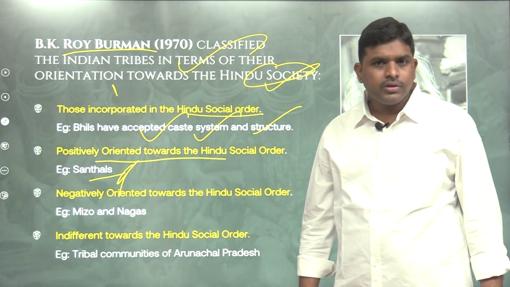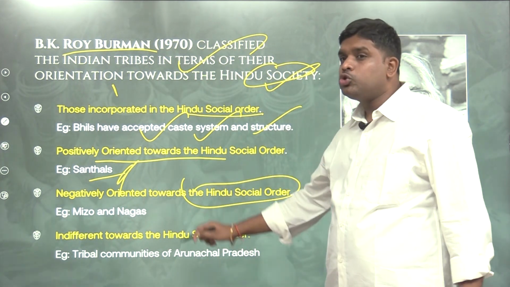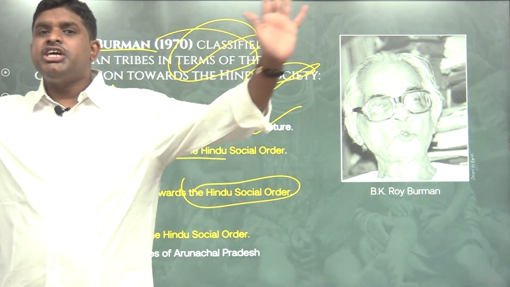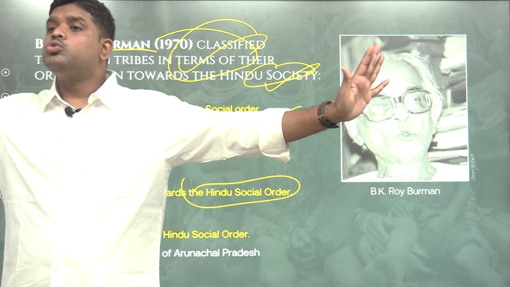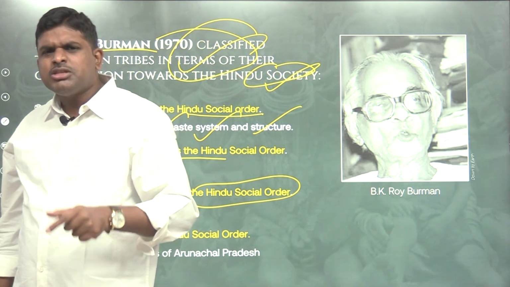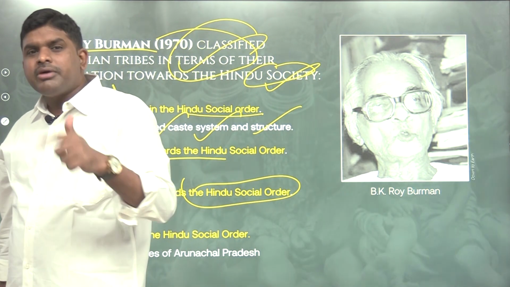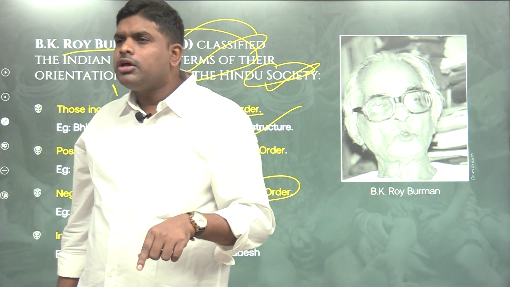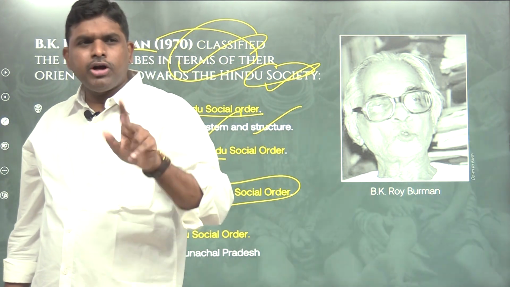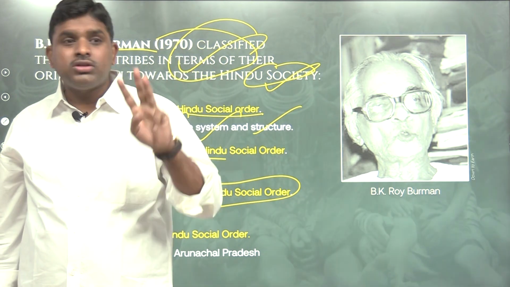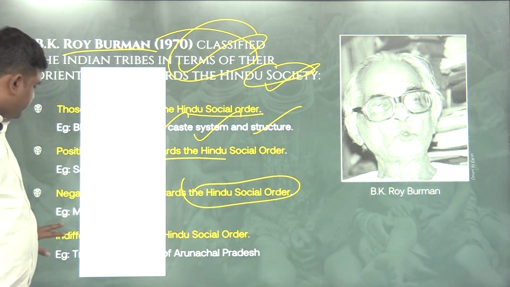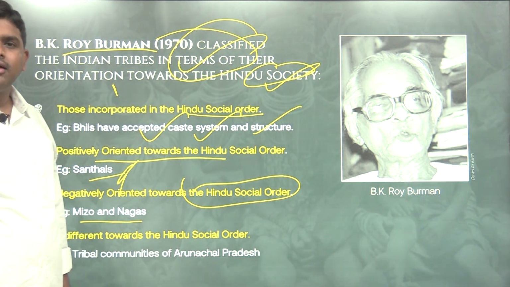Third variety, negatively oriented towards the Hindu social order. Why? Because in 1950, 1960, 1970, we generalized that tribes are Hindus. Then the debate was happening whether tribes are Hindus or not. Then Roy Burman studied whether really tribes are Hindus or not. So first version, the tribes who merged into Hinduism. Number 2, who had a positive attitude towards the Hindu. Third, the tribes who had negative attitude, like Mizo and Naga.